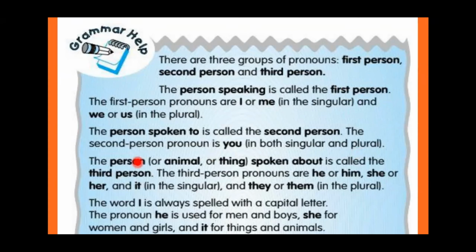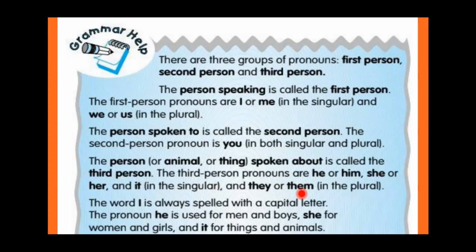Okay, ma'am. Now next, see over here, the person or animal or thing spoken about is called the third person. The third person pronouns are he or him, she or her, and it, in the singular. He, him, she, her, it are used for singular, and they or them in the plural. Have you understood till here?